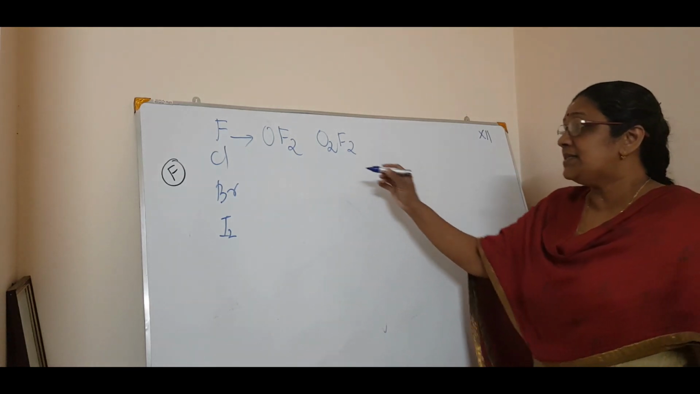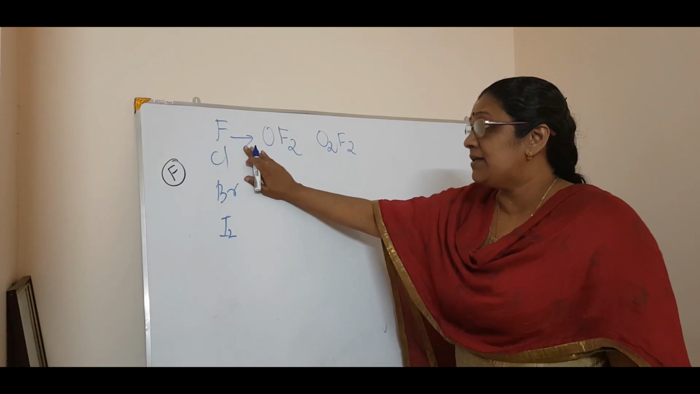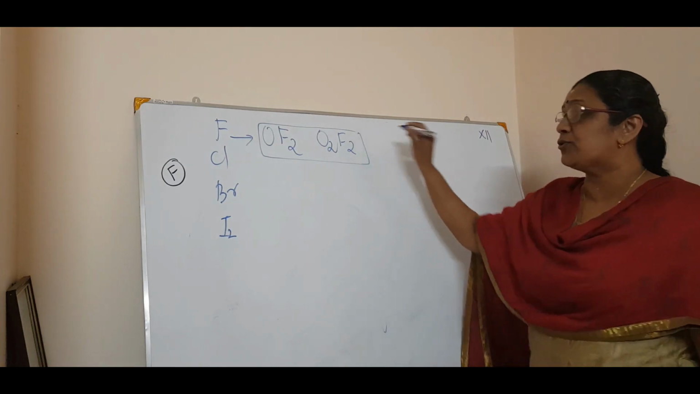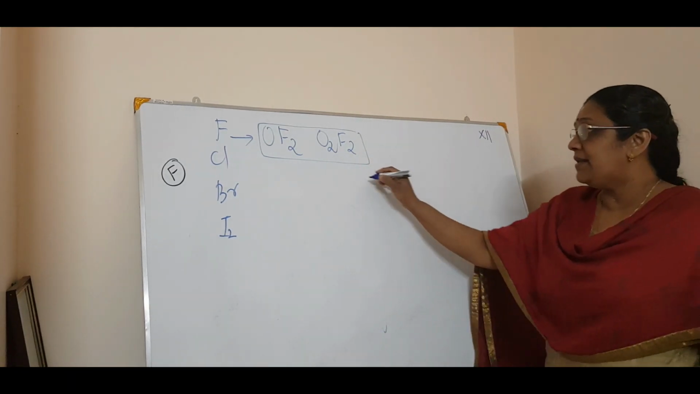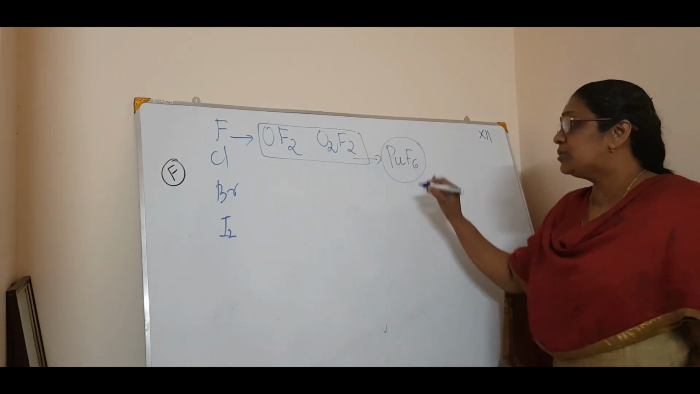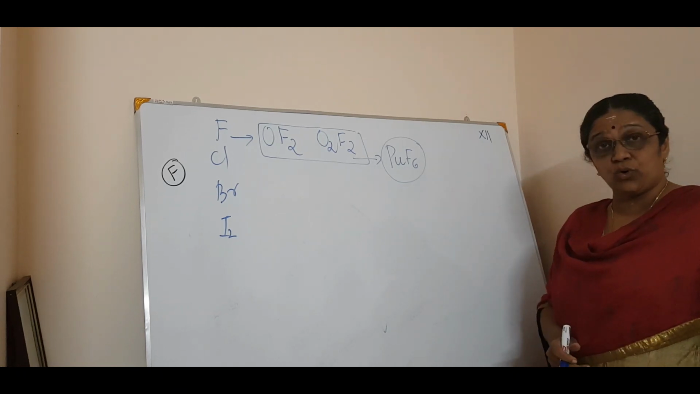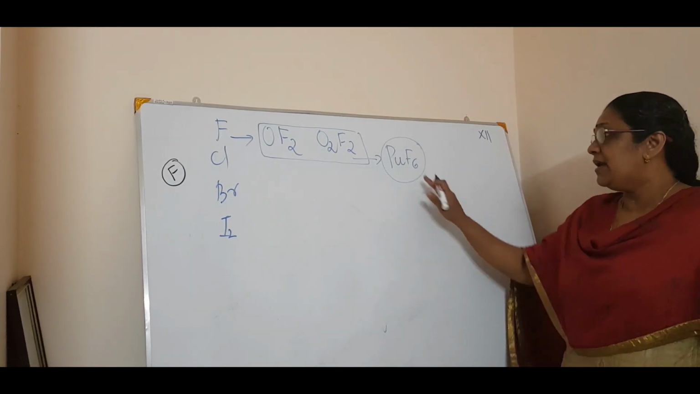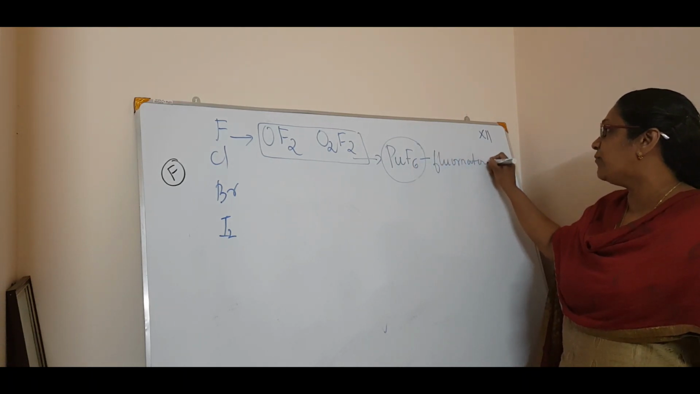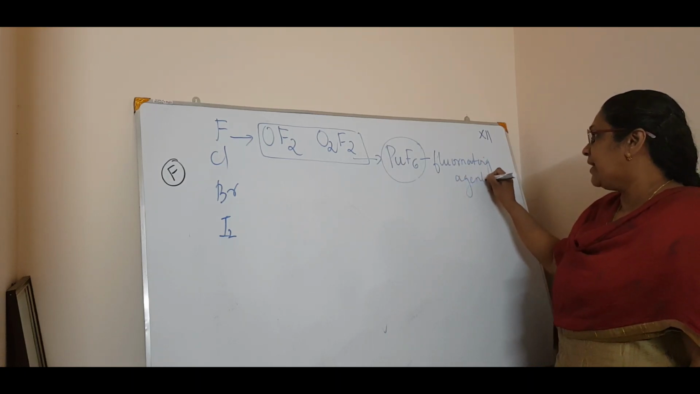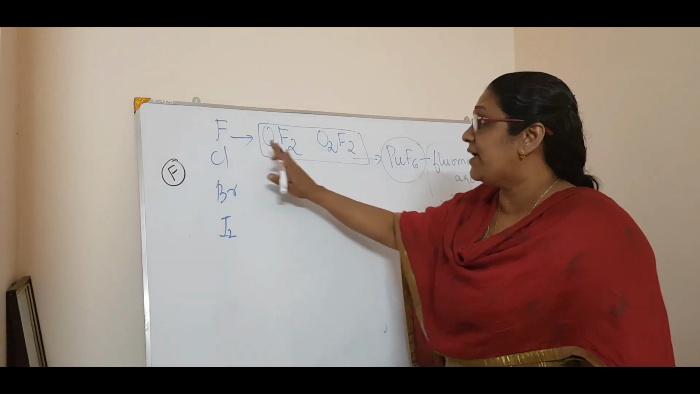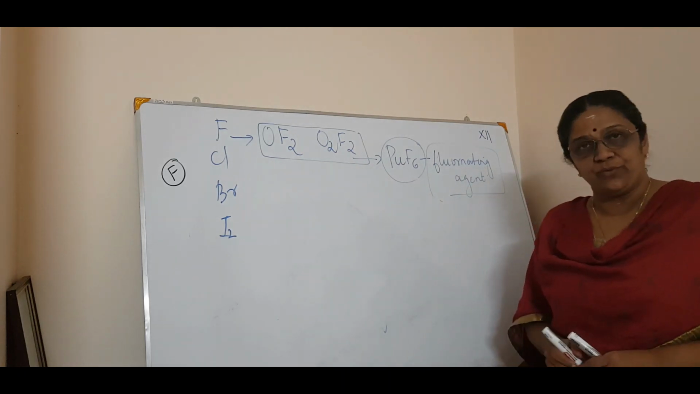These 2 oxides are mainly with respect to fluorine. Then, when you talk about fluorides, you can also have PuF6. Have you heard of this? Plutonium fluoride. Now, this plutonium fluoride is a fluorinating agent. You will study that later. So just remember that the 2 types of fluorides are OF2 and O2F2.